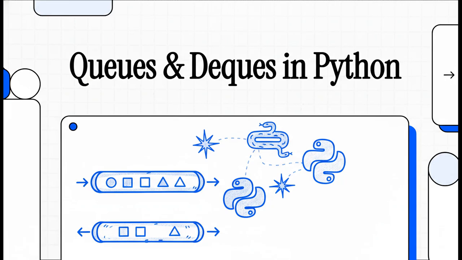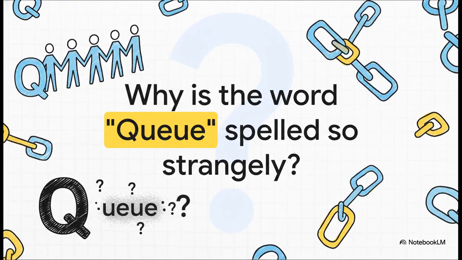So today we're diving into two data structures that are honestly the unsung heroes of programming. They're called queues and deques, and they're quietly running the show everywhere from your printer to major web APIs. And you're about to see how Python takes what can be a really complex concept and makes it feel like absolute magic. But first, let's just get this out of the way.